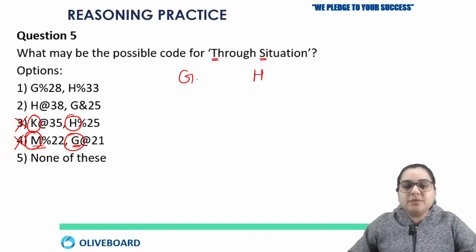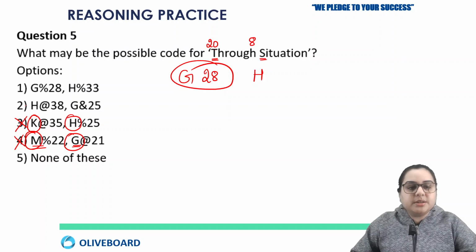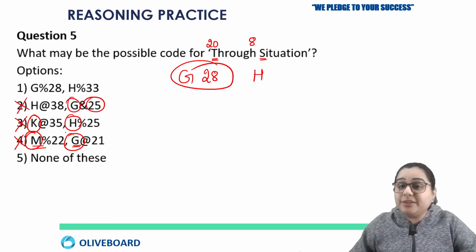Right. So G will be accompanied by which number? Now the position of T is how much? 20. And the position of H is how much? 8. So with G it should be 28, which is there in the first option. So the second option will be wrong, because here you have 25.